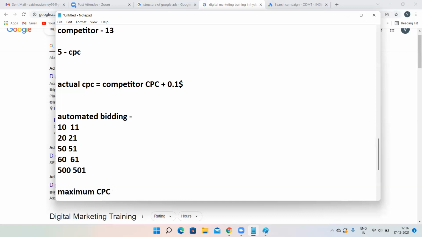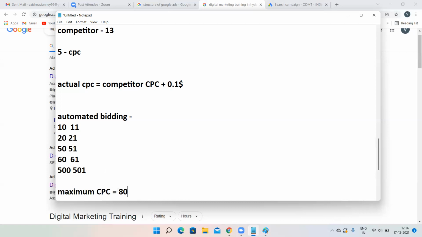Maximum CPC. What exactly is maximum CPC? Maximum CPC in the sense, you have to mention to Google in what range you can pay the amount. That means according to your budget, you have to tell Google that in this range, I am okay with the amount. Now suppose you are telling Google that you are okay with paying 80 rupees per click. That means your maximum CPC is up till 80 rupees, you are okay with paying per click. Like that, you have to tell Google maximum CPC. How much you can spend per click, you have to tell.